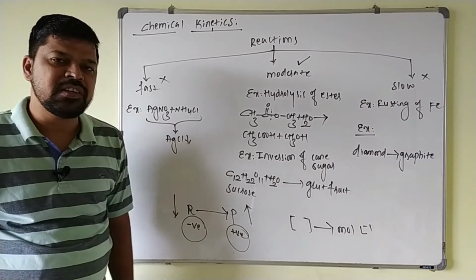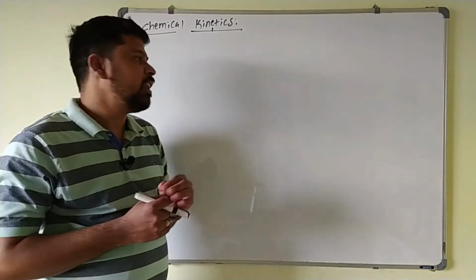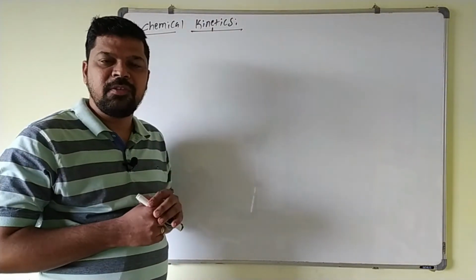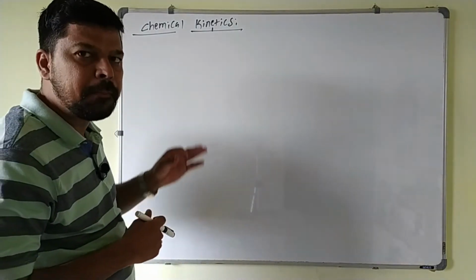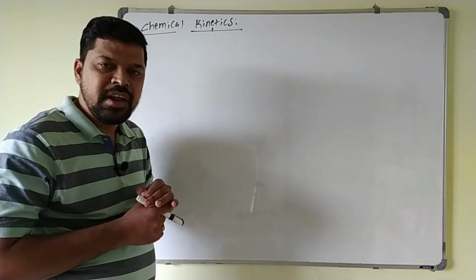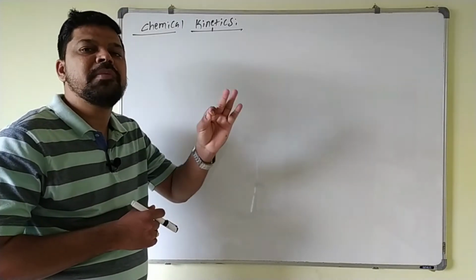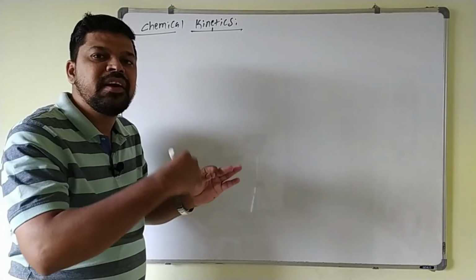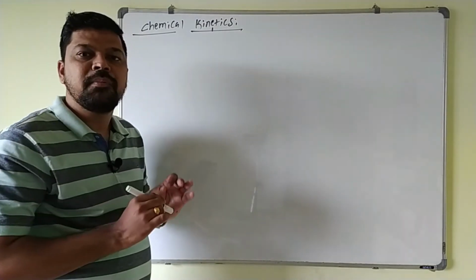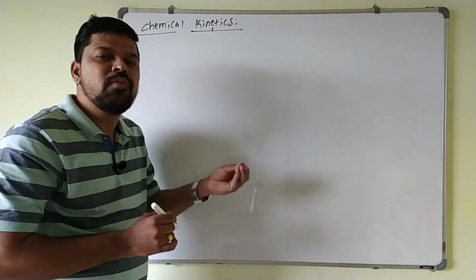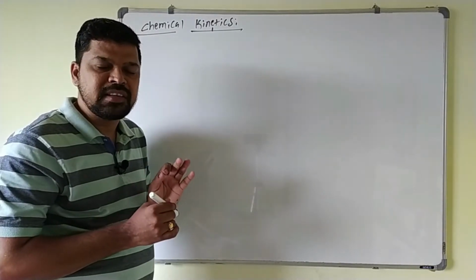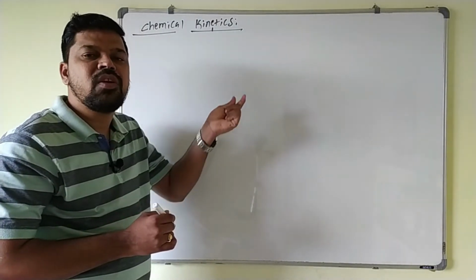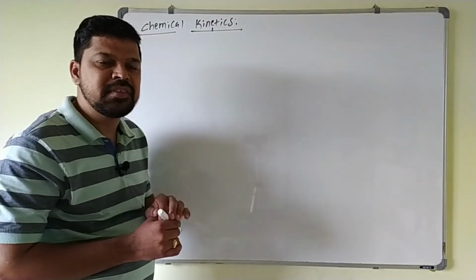Now I will define the rate of reaction. So the next point is the rate of the reaction. What is the rate of reaction? It is the change in the concentration of the reactant or product per unit time. That is, how many moles of reactants are getting converted into product per unit time, or how many moles of products are formed per unit time. That is the rate of the reaction.